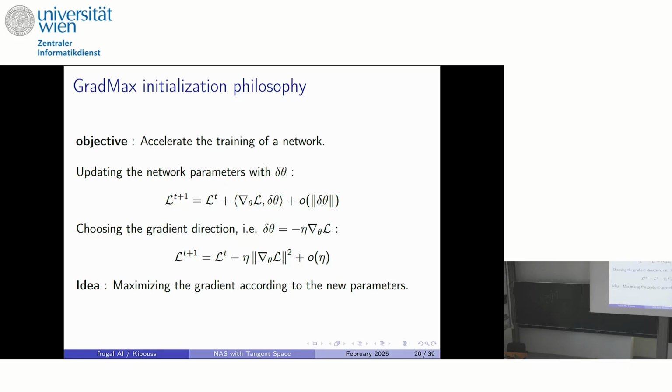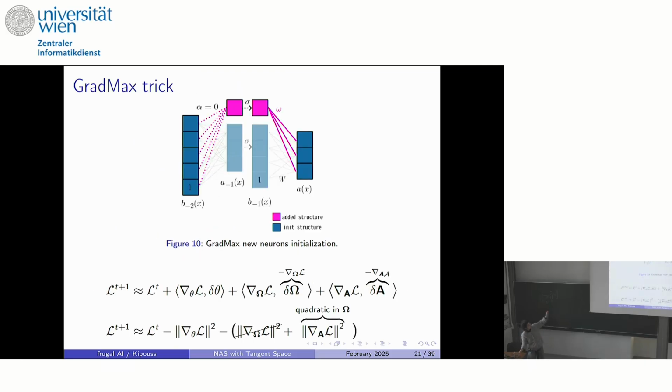And if I replace delta theta by what gradient descent tells me to do, it just gives me this equation. So this is another way of seeing gradient descent, but this is what gradient descent does. That is, it tries to minimize the first order approximation of the loss, actually. And so what they observe is that with their initialization, they perform the same first order approximation.